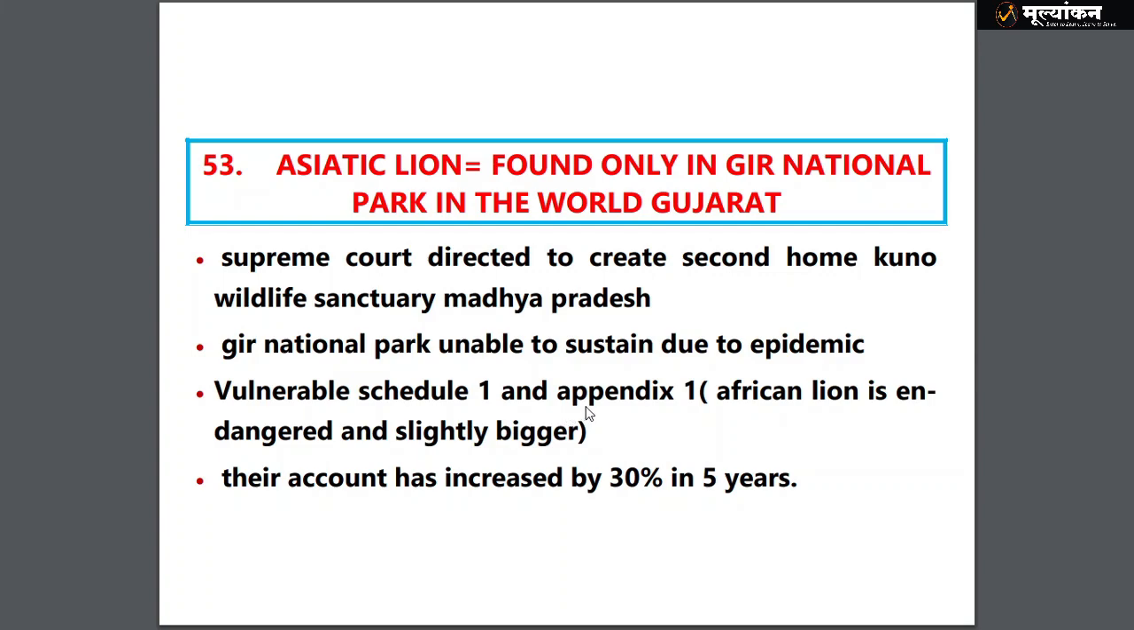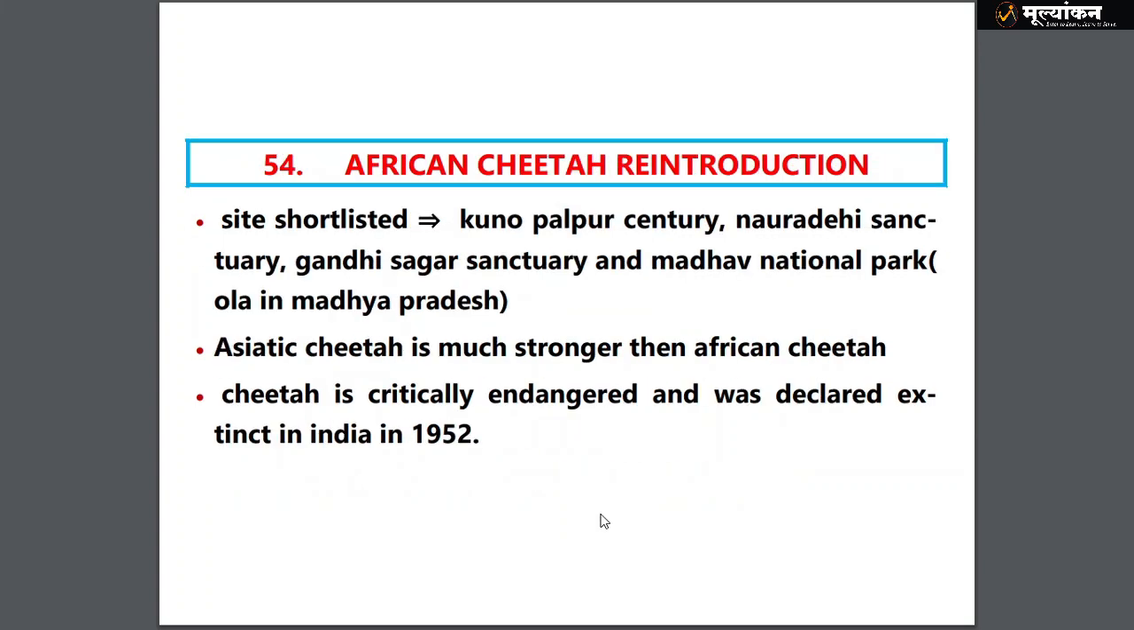Vulnerable, Schedule 1 and Appendix 1 are its status. Of course, you have to understand: vulnerable under IUCN, Schedule 1 of the Wildlife Protection Act, Appendix 1 of CITES. Comparing it with the African lion, that is endangered and slightly bigger than your Asiatic lion. So we are talking about the Asiatic lion, and the count has increased by 30%. Just a point to remember.